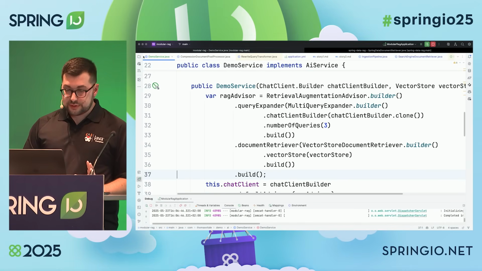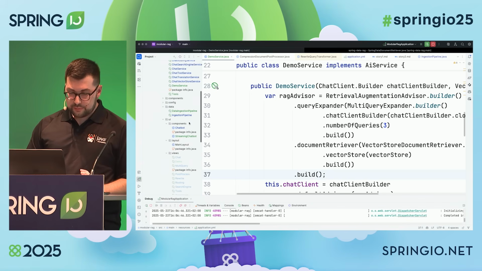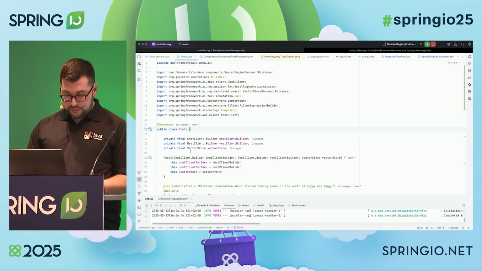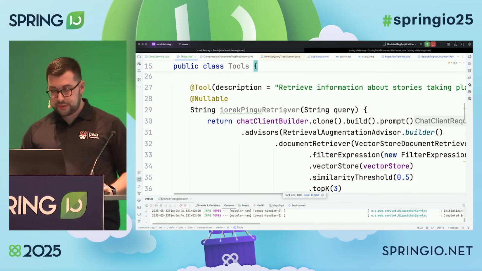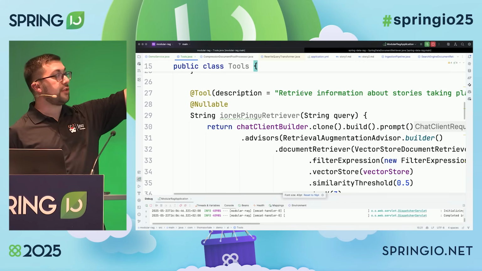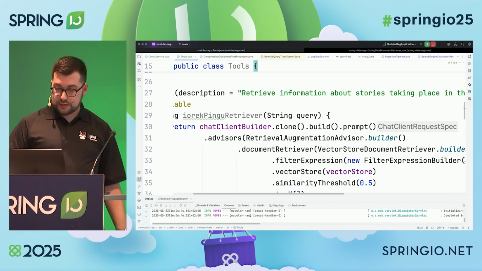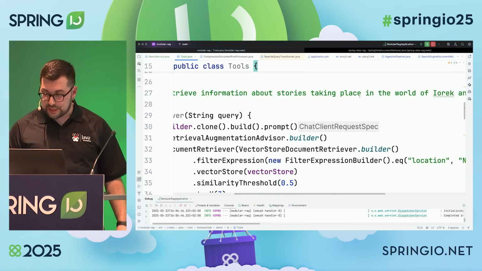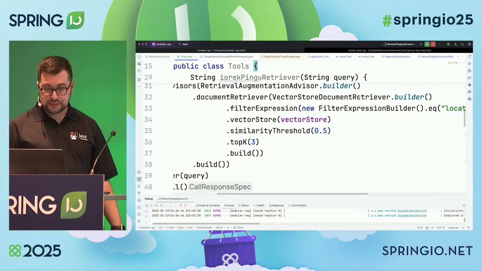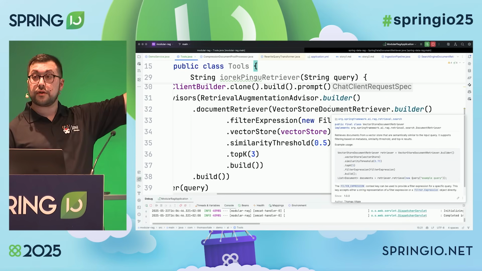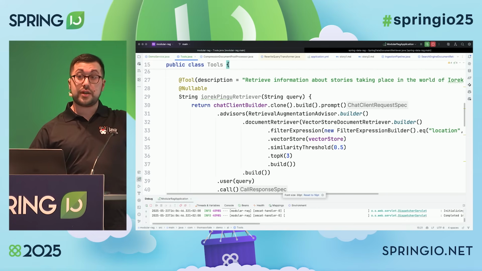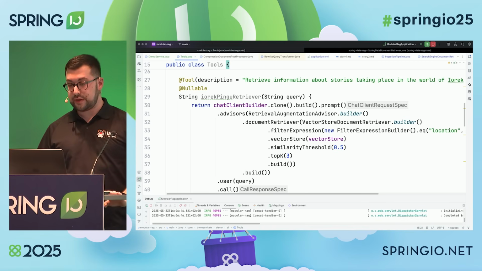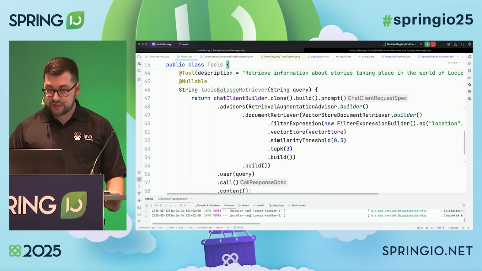I can reuse all these components we have been working on so far, and the only thing I need to do now is annotate each of them with the tool annotation, like this. So I have this tool annotation with the description about the information I can retrieve from it. In this case, retrieve information about stories taking place in the world of Yorek and Pingu, and you can see the implementation. I'm using a chat client with the RAG advisor. So the exact same thing I've done so far. But now it's wrapped in a tool, meaning that now a model has the capability to use this only if necessary. And I've done the same for the other story.